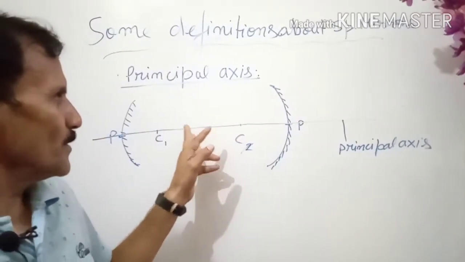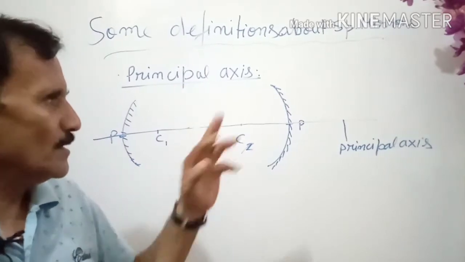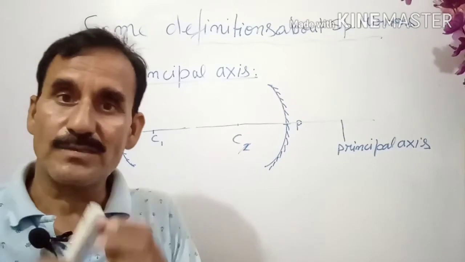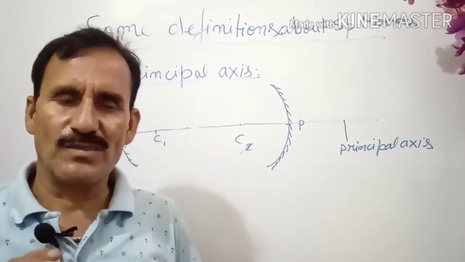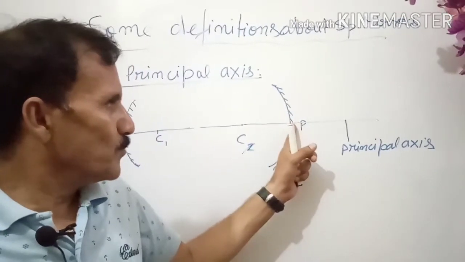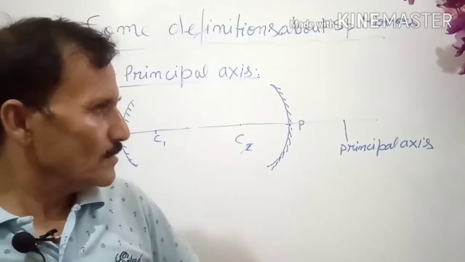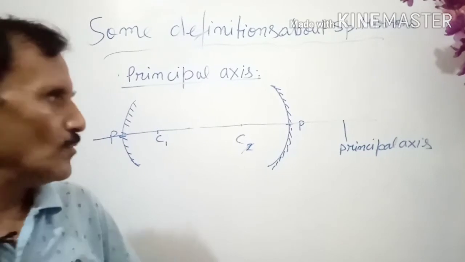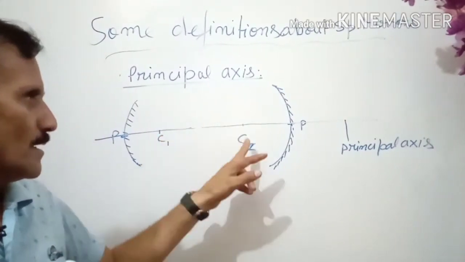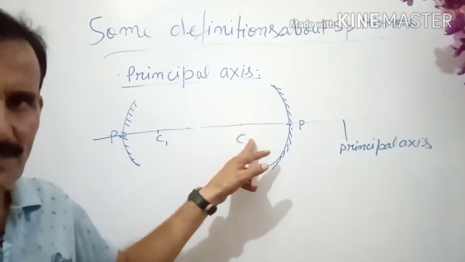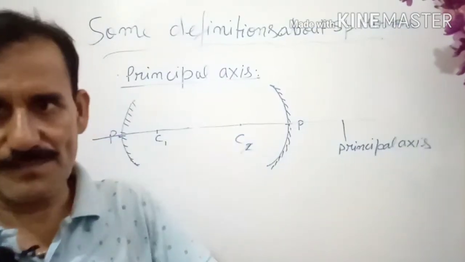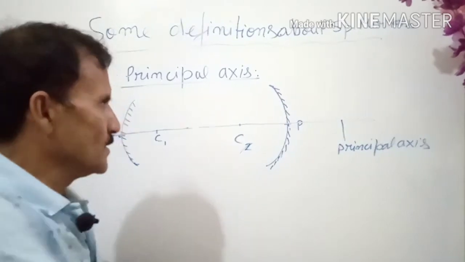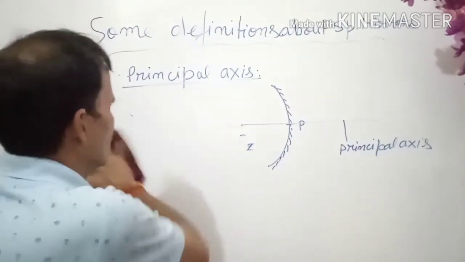What is the principal axis of a spherical mirror? It is a horizontal straight line passing through the center of curvature and the pole of the mirror. The definition is the same for both types of mirror. Only the position of the center of curvature is different for different mirrors, but the line is the same, either on that side or on this side. So this is called the principal axis.